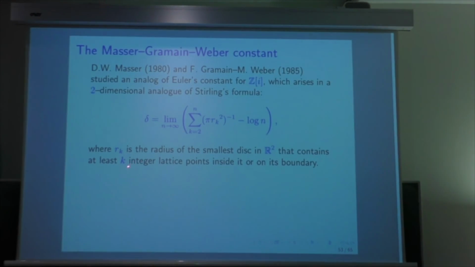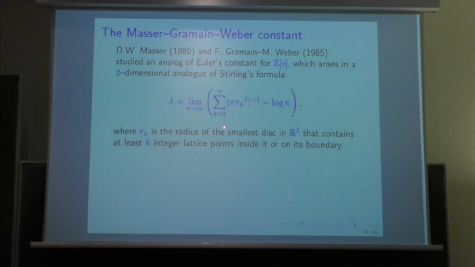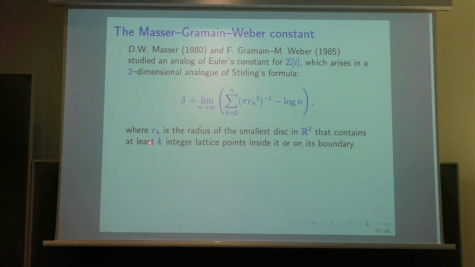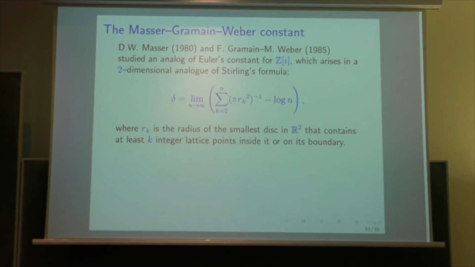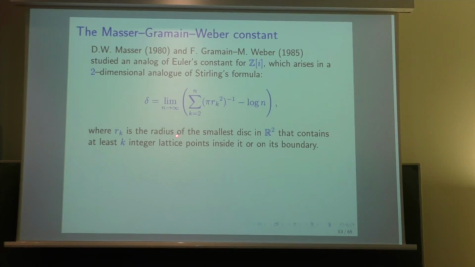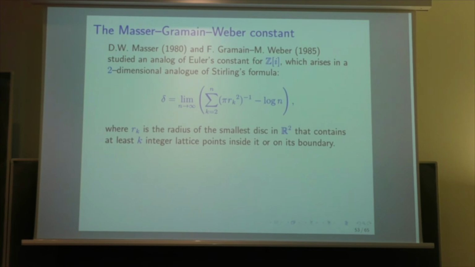For each integer k, you define r_k as the radius of the smallest disk in R squared that contains at least k integer lattice points. Lattice points are the elements of Z[i]. We have the radius of the smallest disk. We do not say a disk centered at 0. It's any disk in R squared.